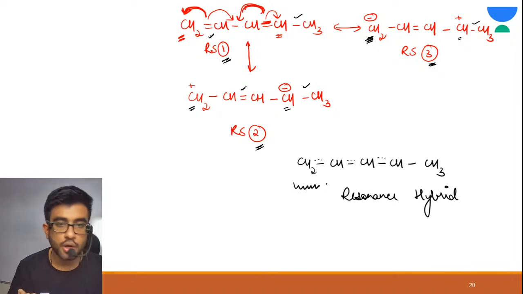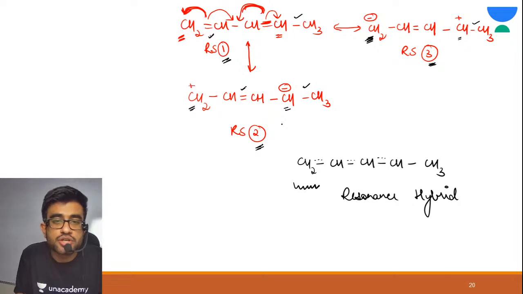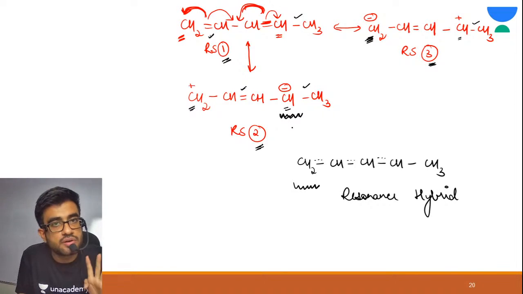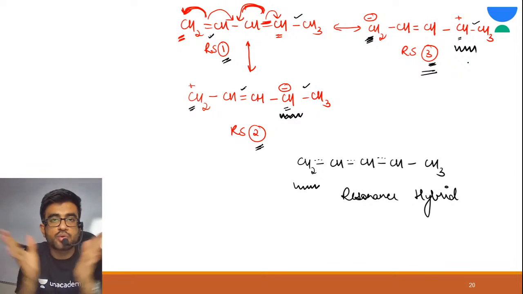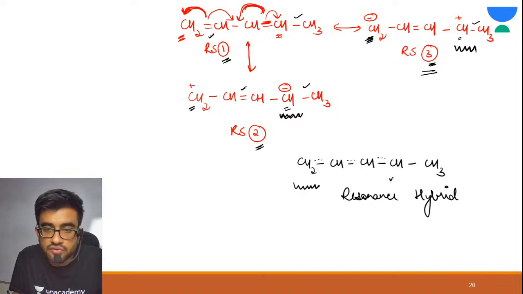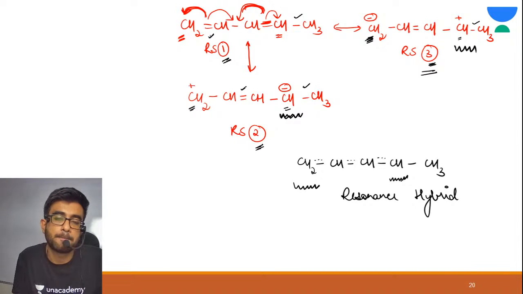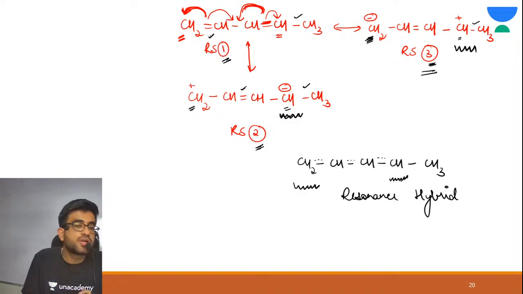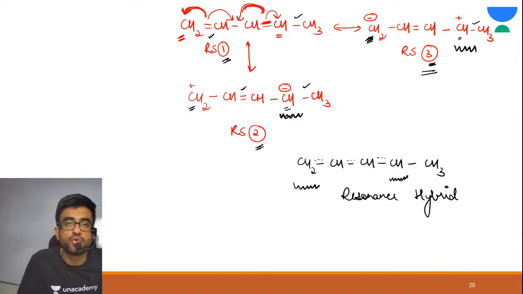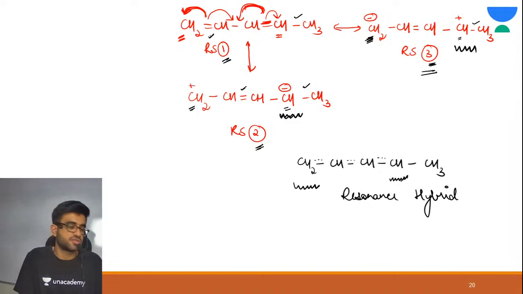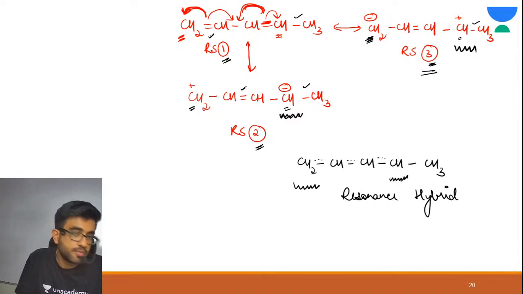Got it? Now resonating structure 2, fourth carbon, this one, what is the charge? Negative. Resonating structure 3, fourth carbon, what is the charge? Positive. So again both are neutralized. So again see, there is no charge on the fourth carbon. Alright, so the charges are neutralized here. That's why there is no charge on the resonance hybrid. Now I hope this must be clear.